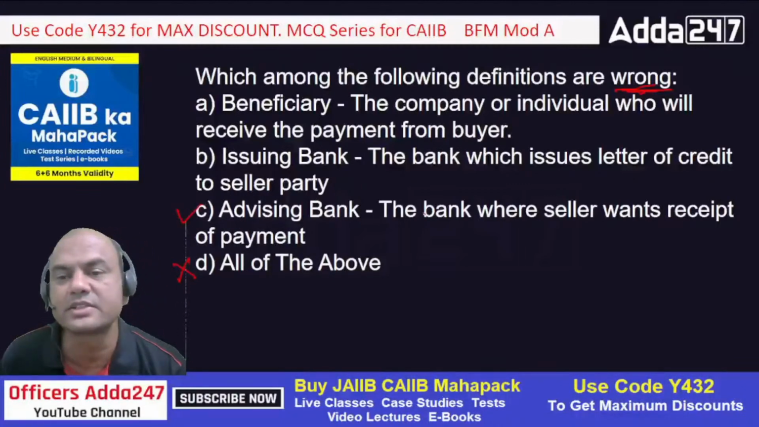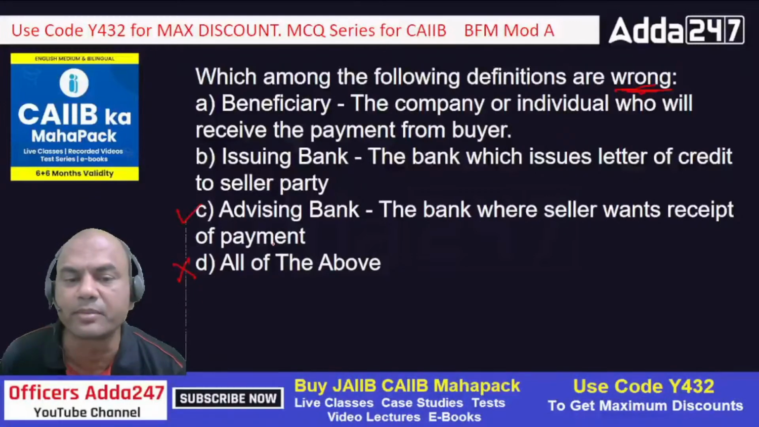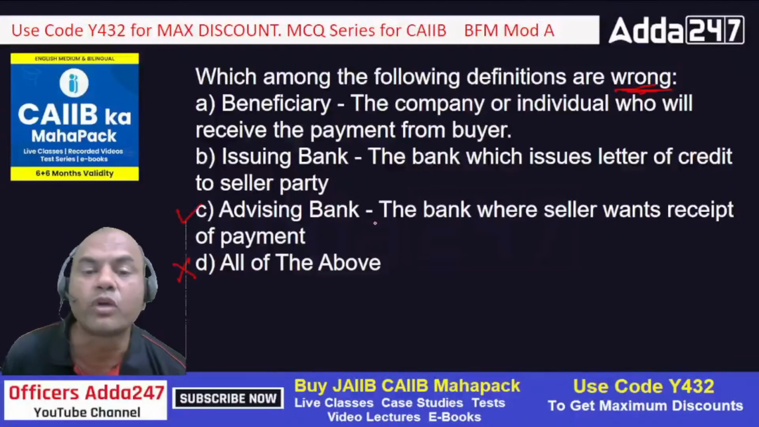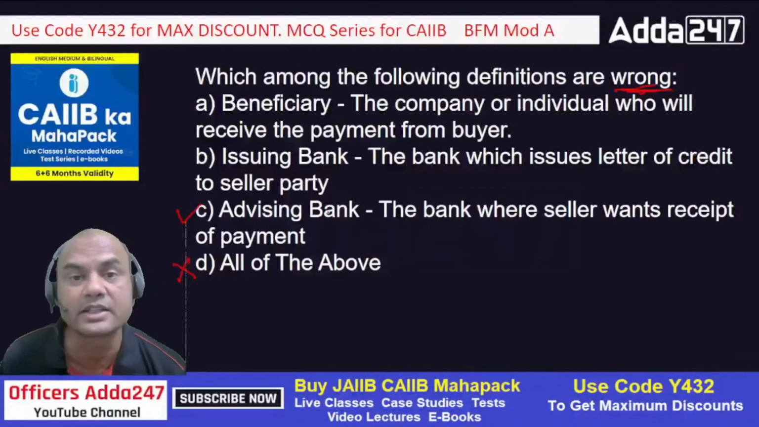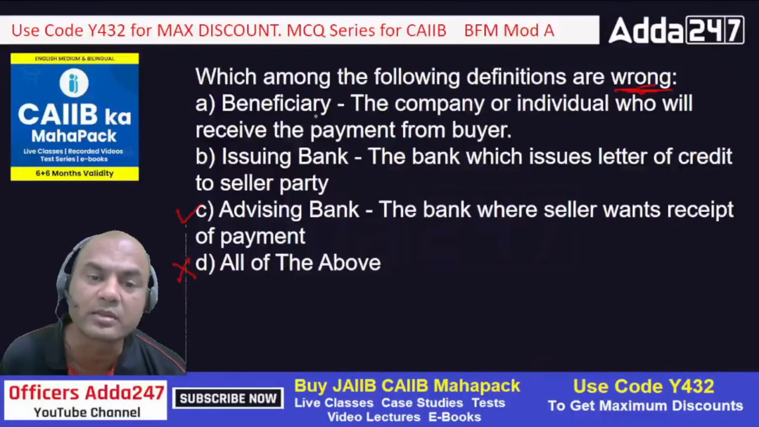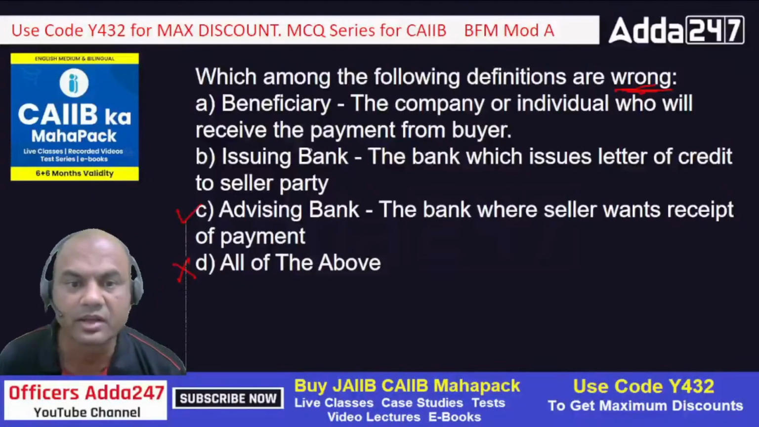Advising bank's definition is wrong. The bank where seller wants receipt of payment, it's not advising bank. Advising bank means the bank which forwards the LC, yesterday's lecture, which forwards the LC which is received via SWIFT from the issuing bank, and it forwards it to the seller beneficiary. Okay, clear?